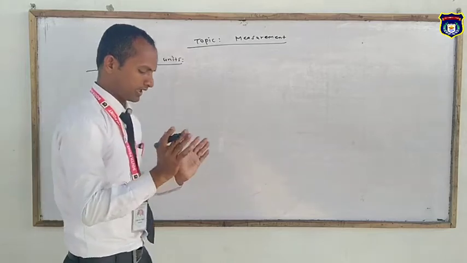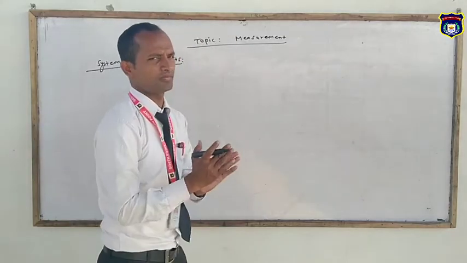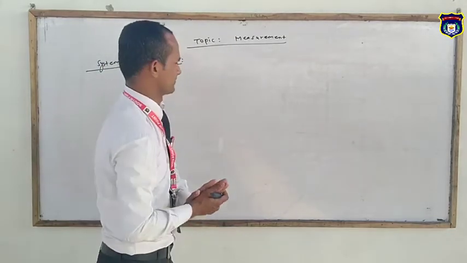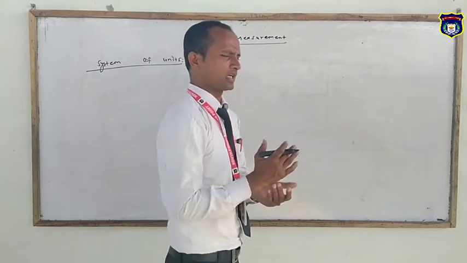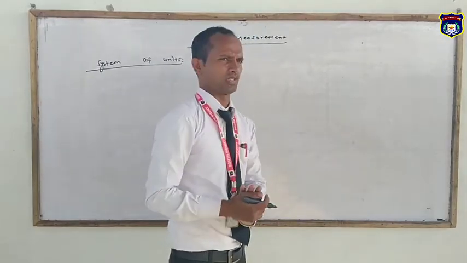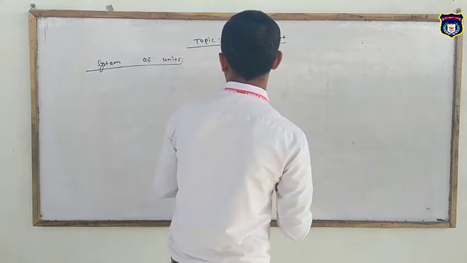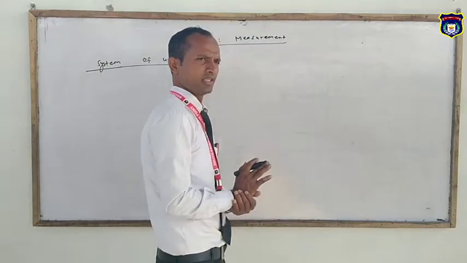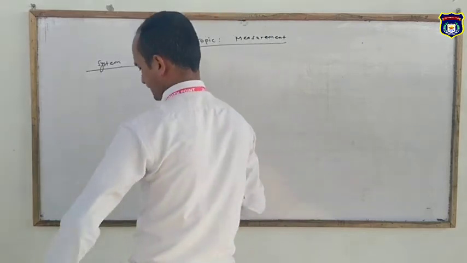There are different systems, also called different groups, which include different types of units for the same physical quantities, and these are called systems of units. There are four systems of units.